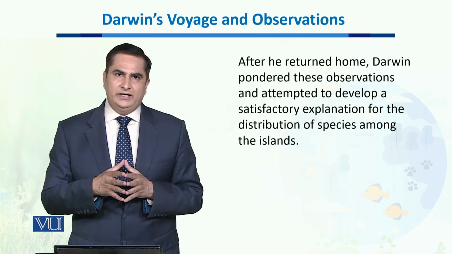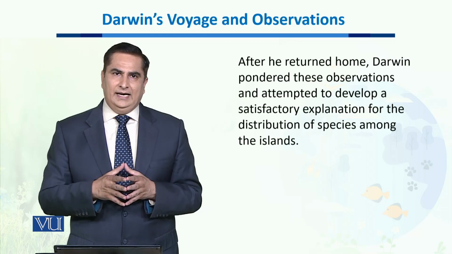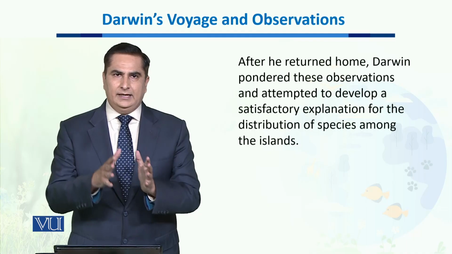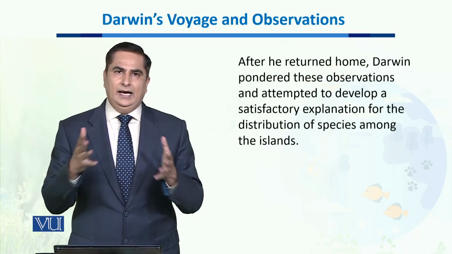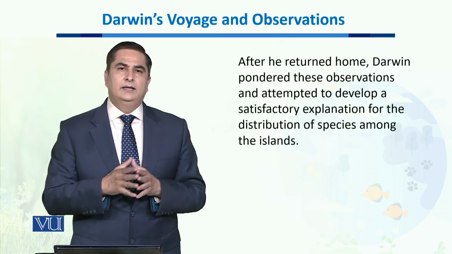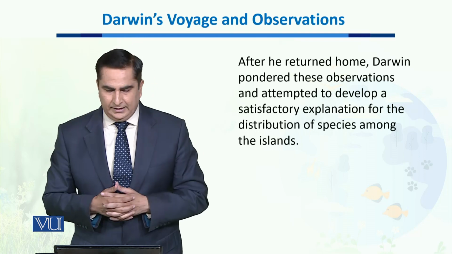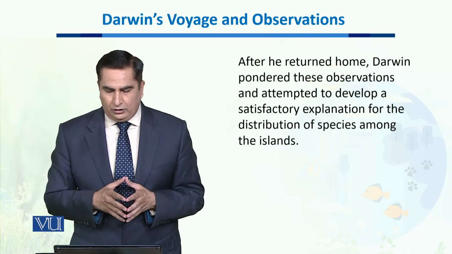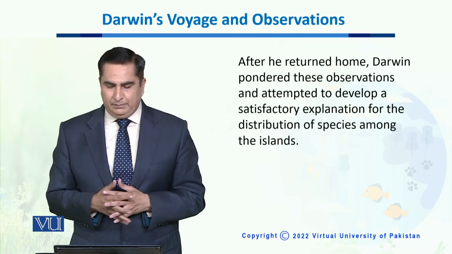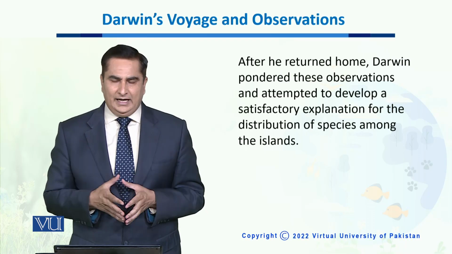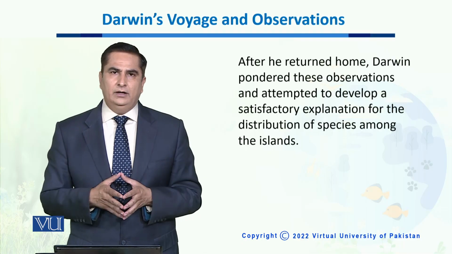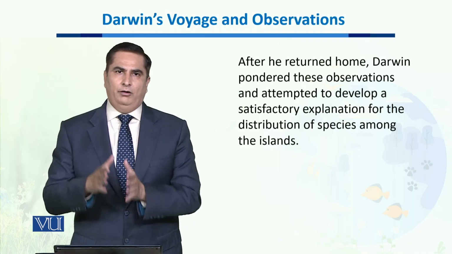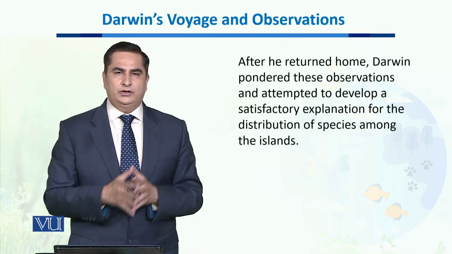So these observations made him wonder what could be the reasons, what could be the forces which resulted in the differences among the animals of neighboring islands and the differences from the mainland. Now, after he returned, he gave a lot of thought to these observations, and he attempted to develop a satisfactory explanation for the distribution of species among the islands, which became a very important part of Darwin's theory of evolution.